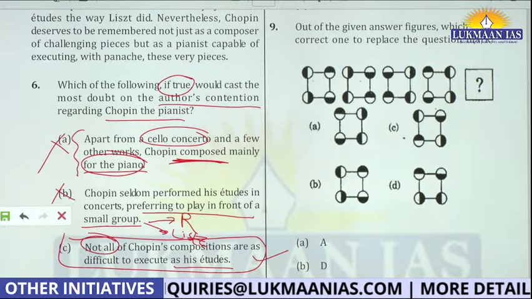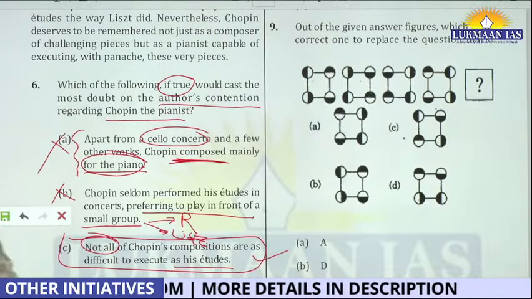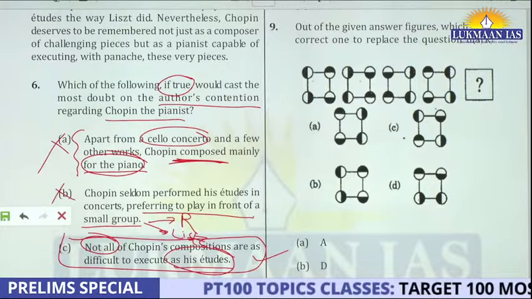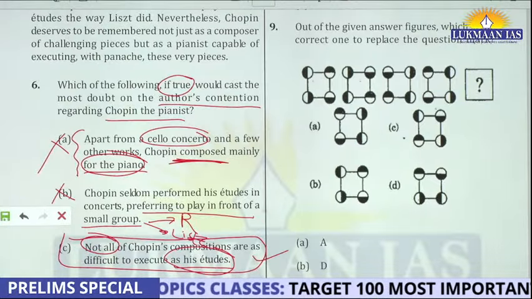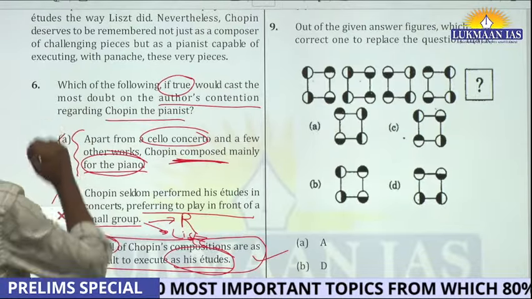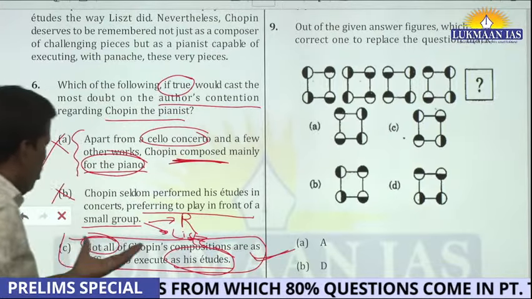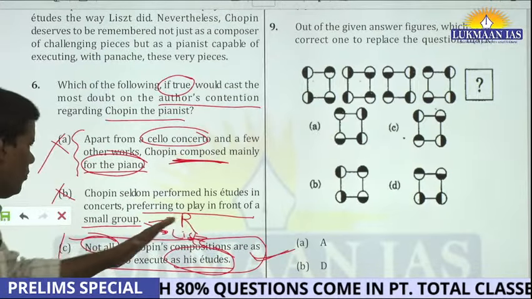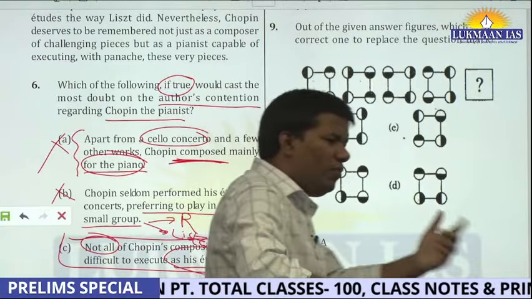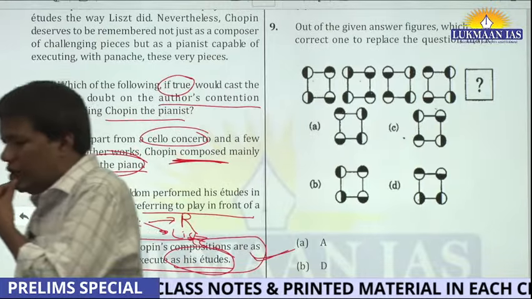So his etudes were more difficult, and he executed his etudes. So why is it going to cast doubt on that? In fact, it will kind of be a favor, because indirectly it is saying that other compositions were not as difficult as the etudes, and he already played all his 24 etudes. So why is it going to cast doubt on that?